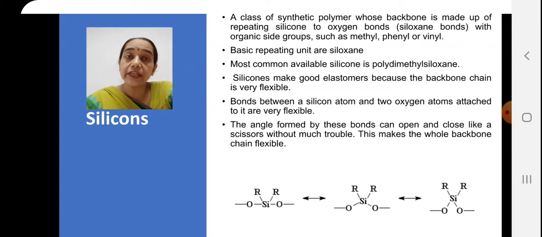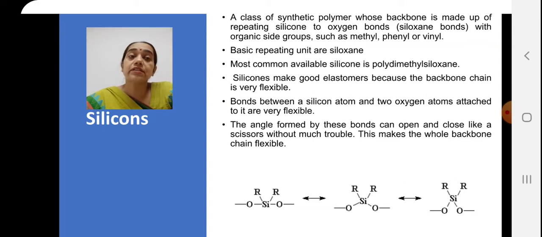Because of this ability, these kinds of molecules have higher flexibility, meaning that if pressure is applied, they can be stretched or compressed. In the case of silicone polymers, these are made up of the basic repeating unit, that is the siloxane. And what is this siloxane? It is oxygen linked with silicone, with the silicone molecule in the center linked with two ethereal linkages, and this gives it a siloxane structure.